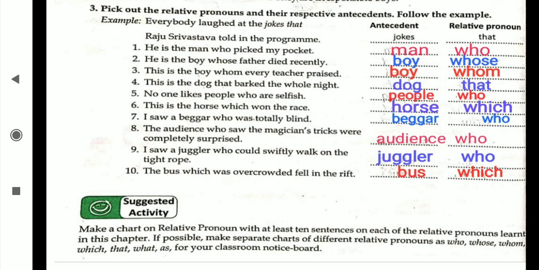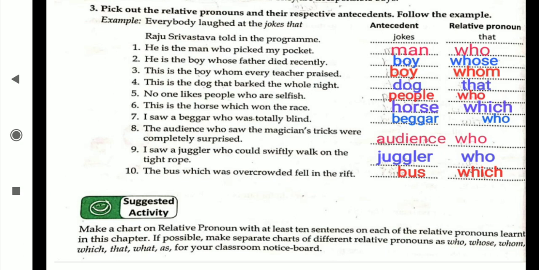Now the third question is what? Pick out the relative pronouns and their respective antecedents. Follow the example. Everybody laughed at the jokes that Raju Srivastav told in the program. Jokes, after that what came? That. But here we have to show the relation. Antecedent means about whom it has talked and which relative pronoun we have used. That is the meaning.